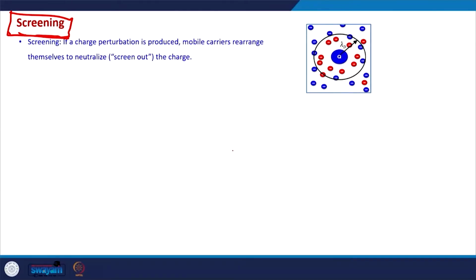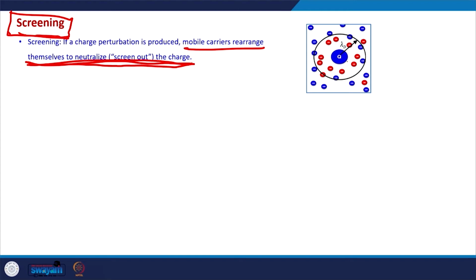Screening says that in a system of charges, which means in a system where we have mobile charge carriers, if we put an additional charge or create a charge perturbation, then because of that perturbation, the mobile charge carriers rearrange themselves in such a way that they will neutralize or screen out that perturbation after a certain distance.